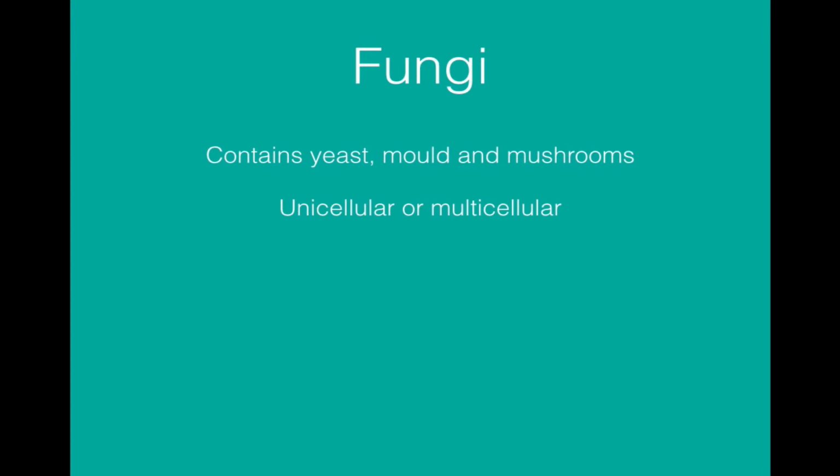The 3rd kingdom are the fungi. And the fungi contains yeast, it contains molds, it contains mushrooms. And fungi can be unicellular, as in yeast, or multicellular in the case of molds and mushrooms. And they're eukaryotic, which means they have a nucleus, they have mitochondria. They do not have chloroplasts because they aren't producers. Only plants are producers of the remaining 3 kingdoms.